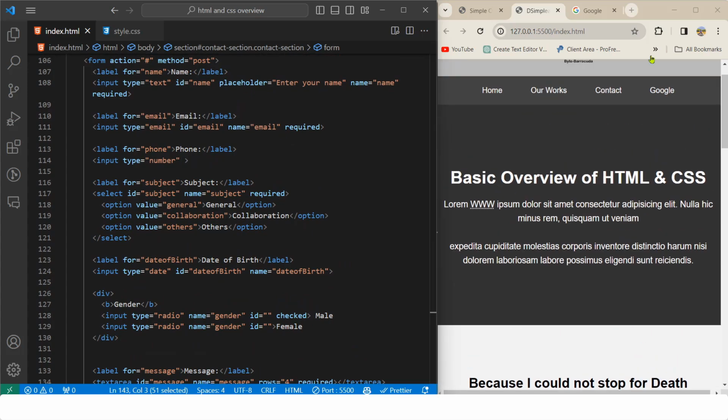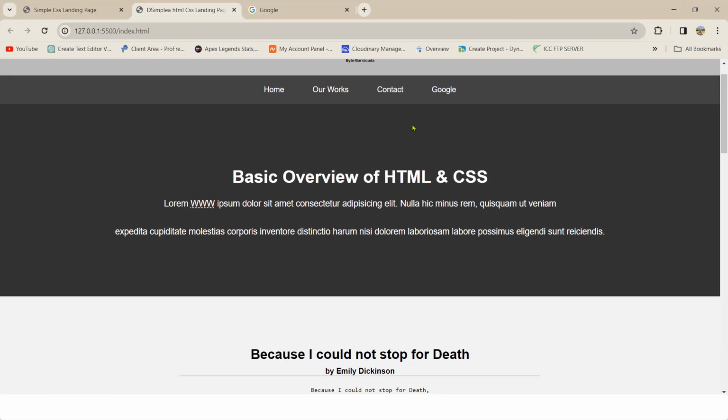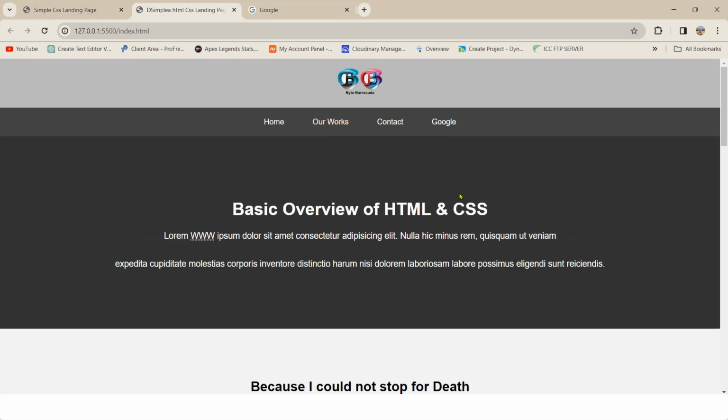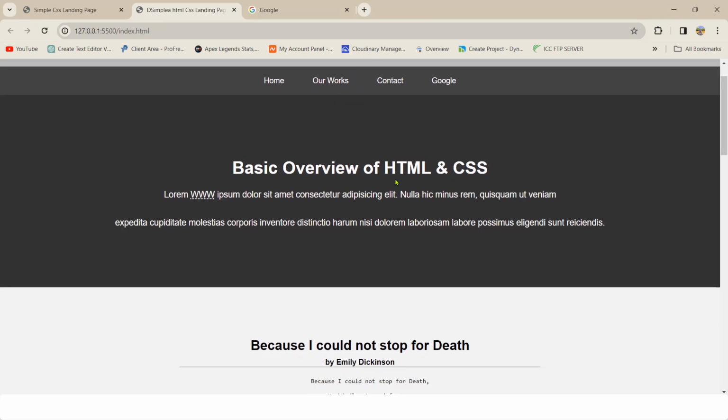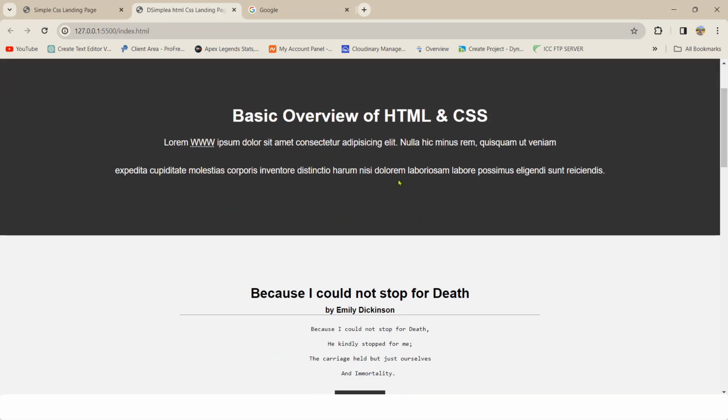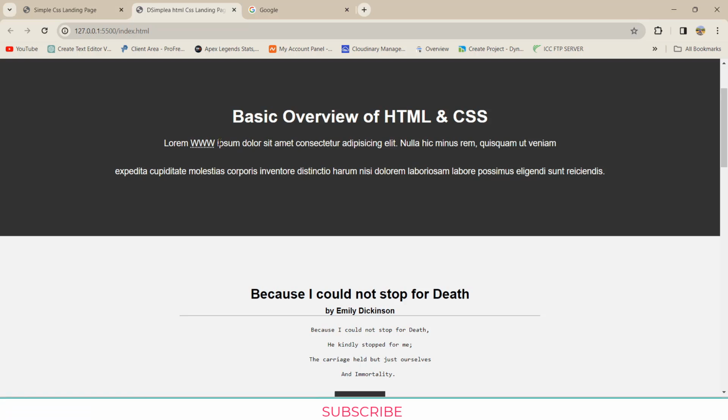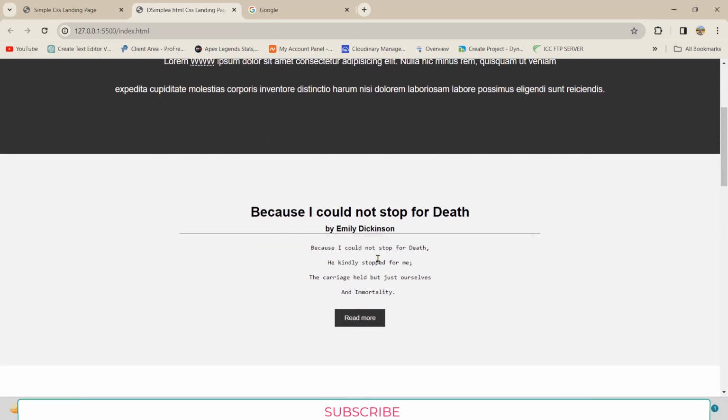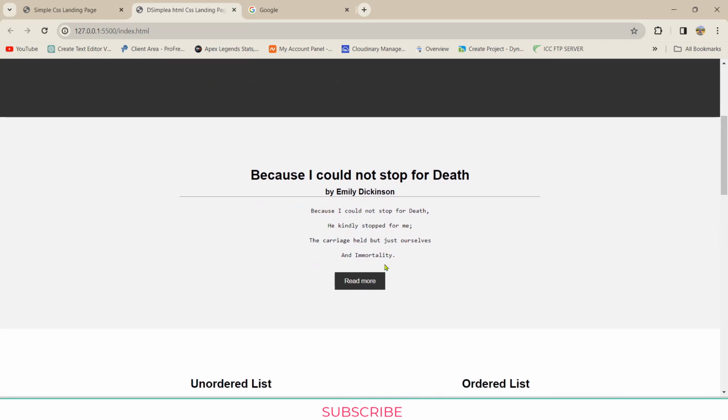So let me make it full screen, and you can see this is our whole section. We already have image, link, and then the H tags for bold and headings. We have P tag for paragraph, we have tooltip, and then our pre tag, so that we can get the text the way we want.